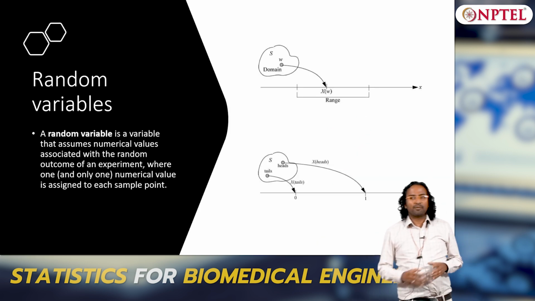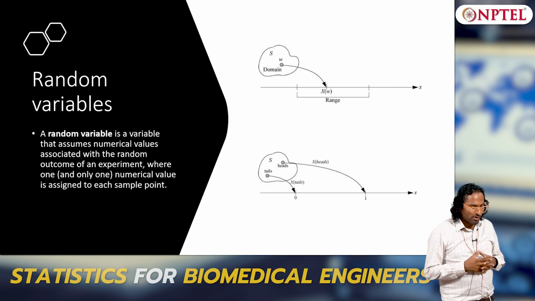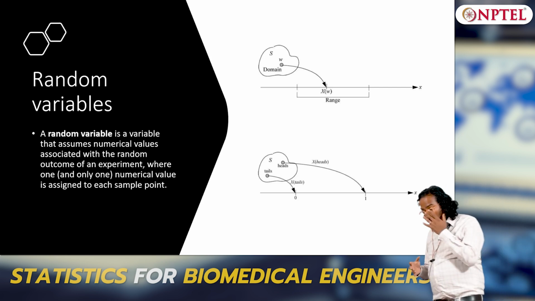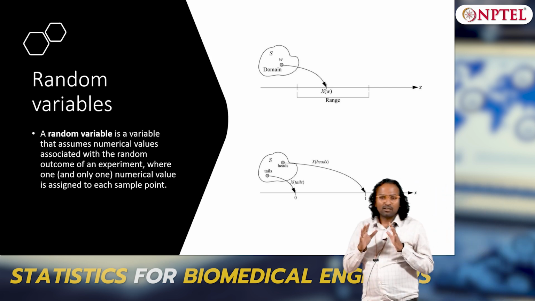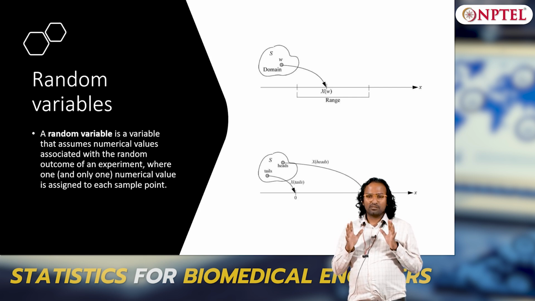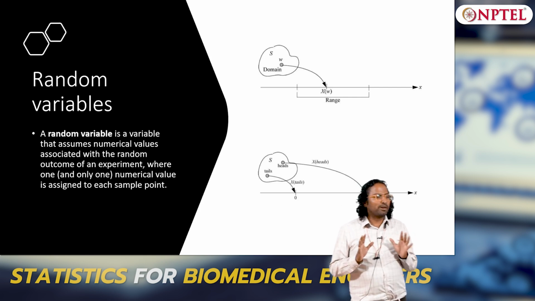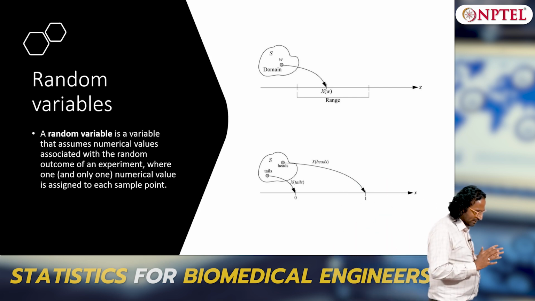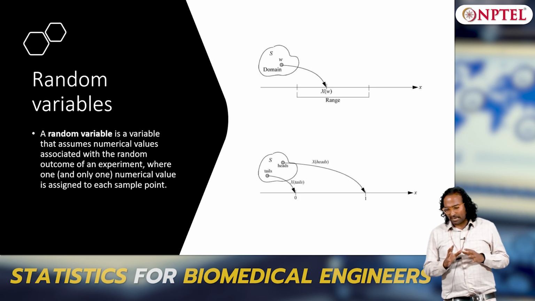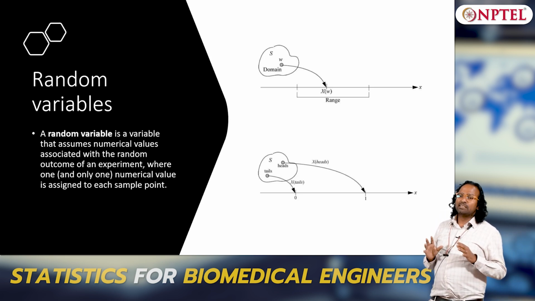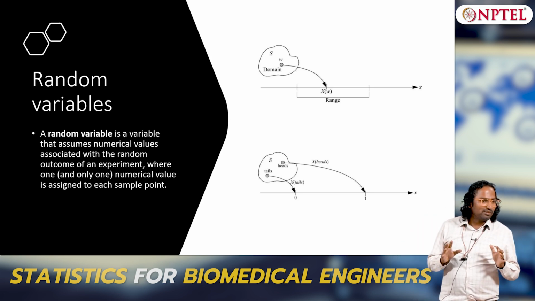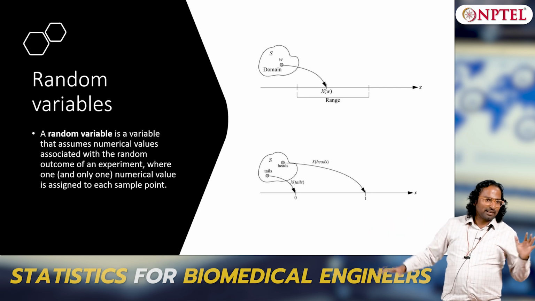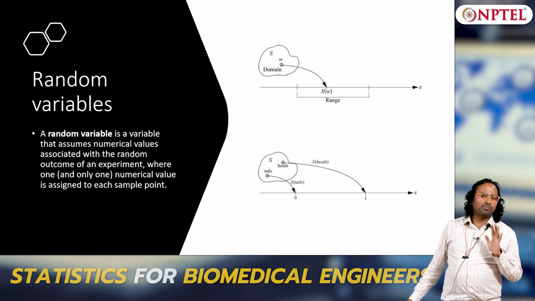So here is what we are going to do. When we say characterize an experiment, I want numerical outcomes. Let us be very clear. I want numerical outcomes when I talk about characterizing. So the first step is converting the outcomes to a real number rather than having them in a descriptive fashion.